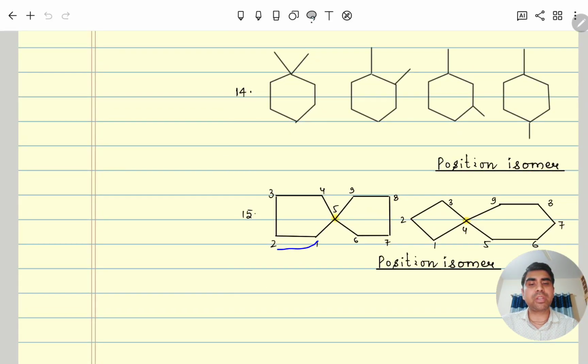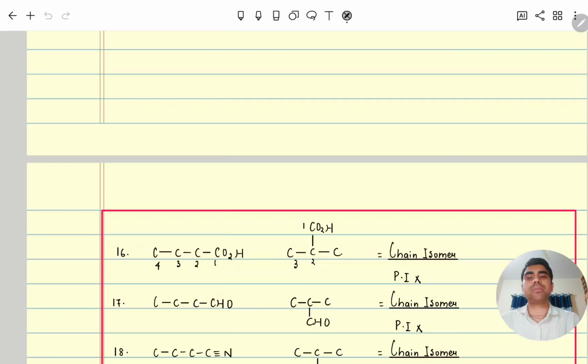You can start numbering from any side, 1, 2, or both are 5-membered. So 1, 2, 3, 4, 5, 6, 7, 8, 9. But here 1, 2, 3, 4, and then after, so this position is different. So both are position isomers, even though both are spiro compounds. So we discussed chain isomerism, ring-chain isomerism and position isomerism.